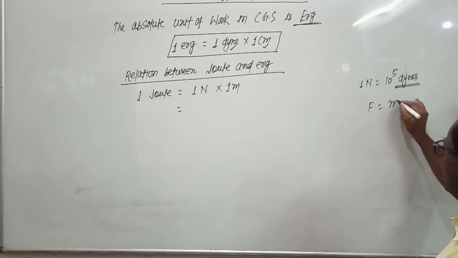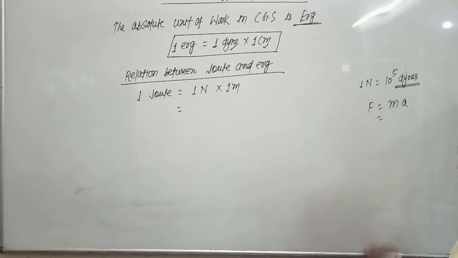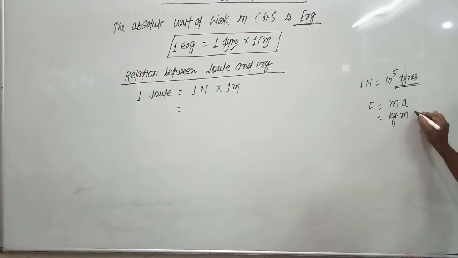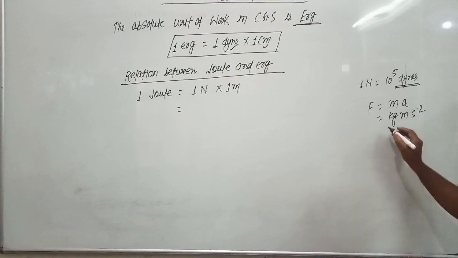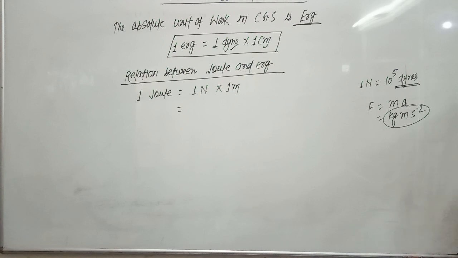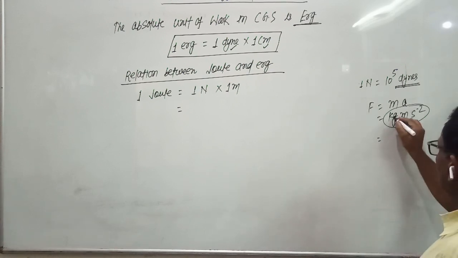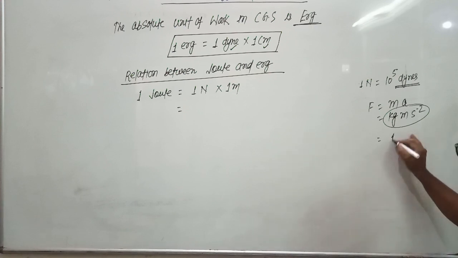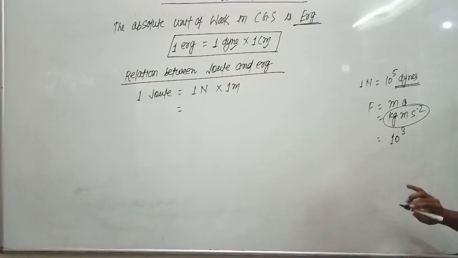Force equals mass into acceleration. The SI unit of mass is kg and the SI unit of acceleration is meter per second square. When we convert kg meter per second square into CGS, kg becomes gram, and in 1 kg there are 10 raised to the power 3 gram.